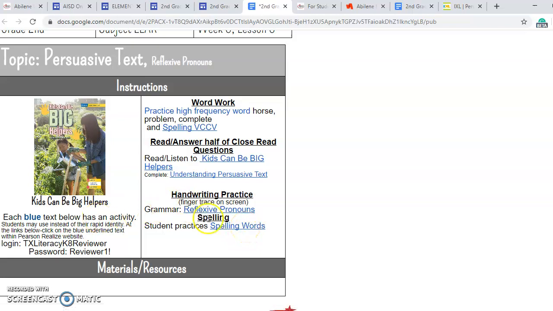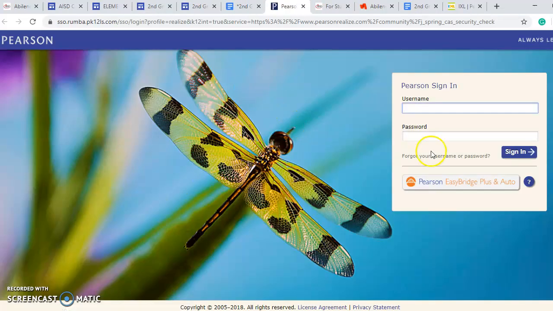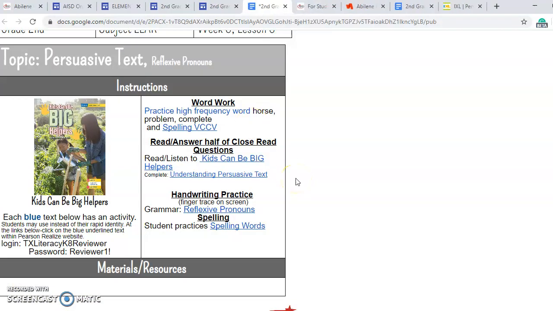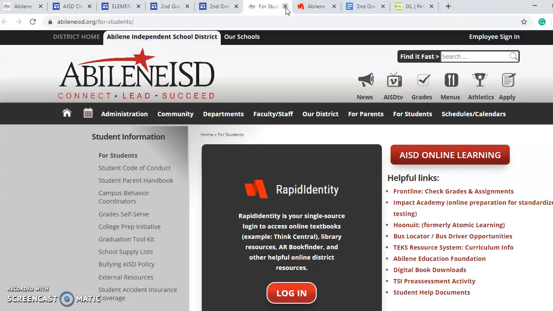Everything that is blue is something that you can click on. Now, when you click on Pearson, or anything blue, it's going to come up with this password. I know that Pearson has been hard lately, and so starting next Monday, you will not have Pearson links in your reading lessons anymore. It will look pretty much the same, but it will not take you to Pearson, which is a good thing because we've had a lot of problems with that. So that is what you're going to be doing for reading.